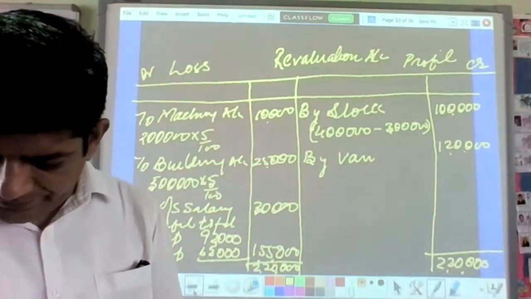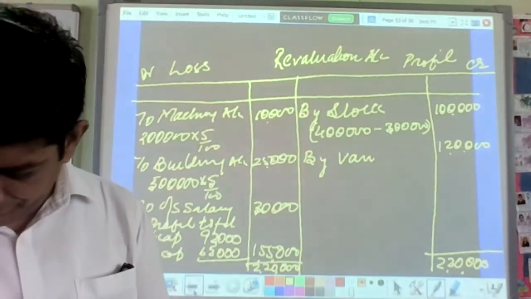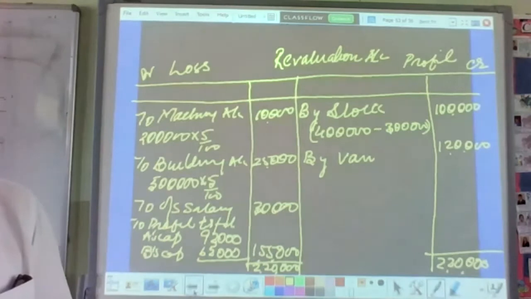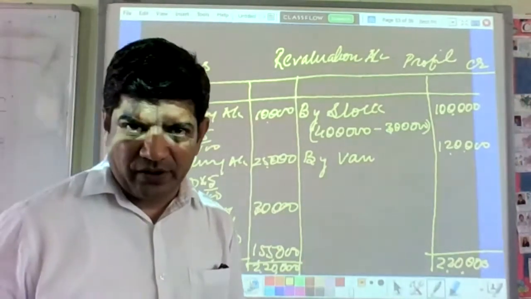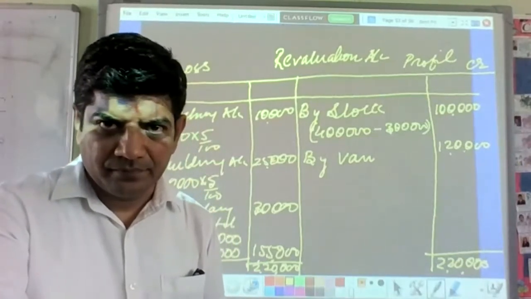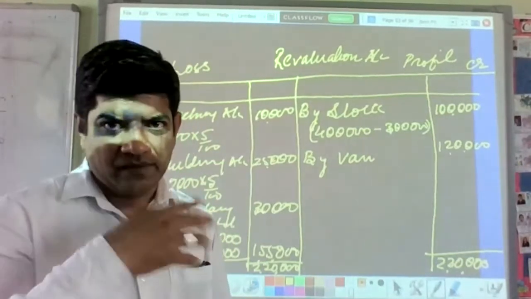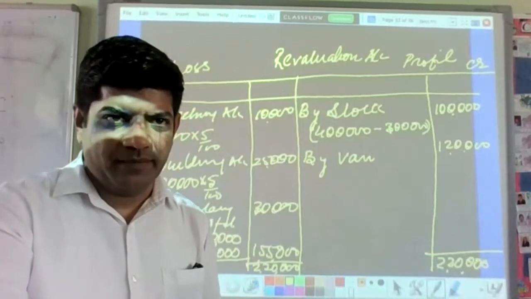Okay, Vanshika. Rhythm Thakur, I am waiting for your answer. Manveer, I am waiting for your answer, beta.